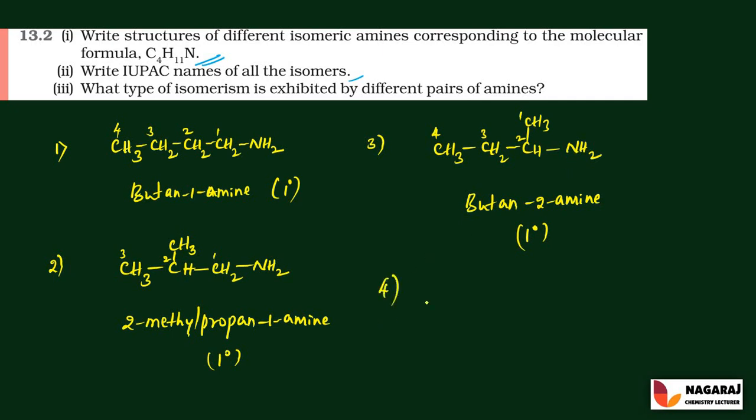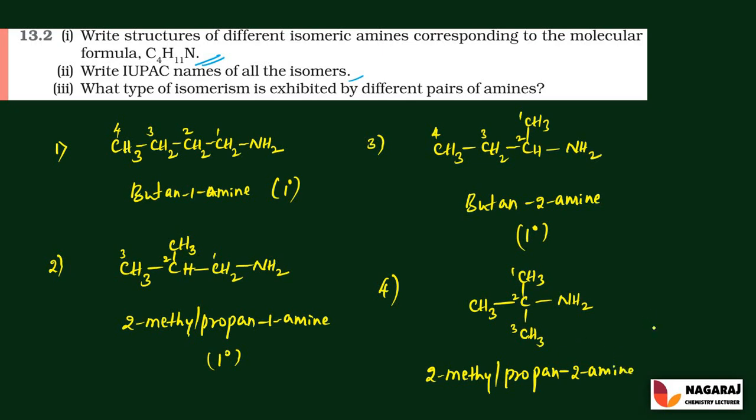And the next possible isomer, that is CH3, C, and it is CH3, CH3, and it is NH2. So the molecule is to be named as, that is, the longest chain is the parent chain. The second carbon contains one methyl group, so it is 2-methyl prop, an, and the second carbon contains the amine, 2-amine, right?